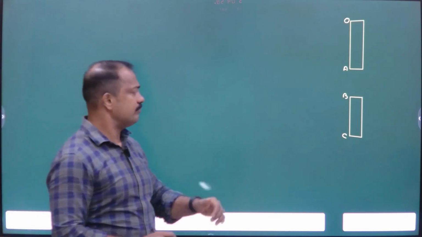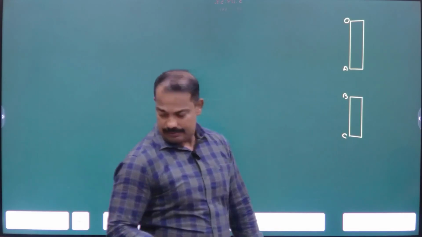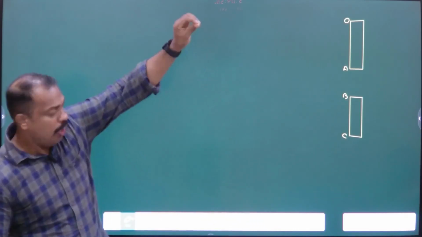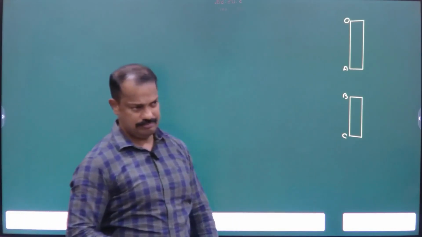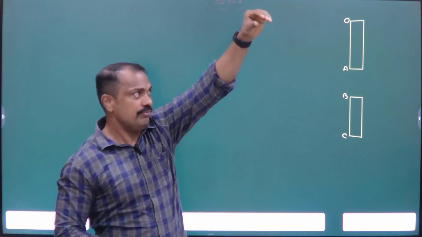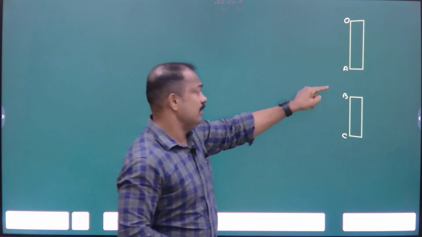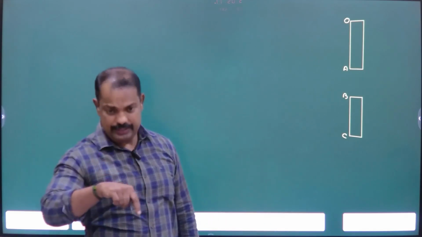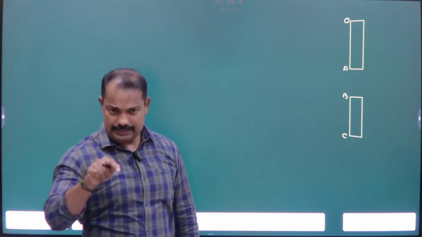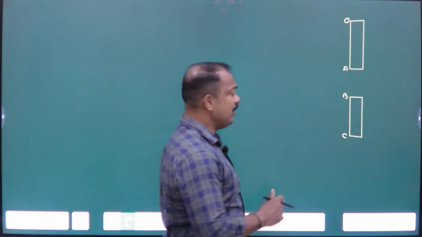सॉल्व नाउ? ठीक है? क्वेश्चन में क्या गिवन है? A ball is dropped from the top of the roof. The ball is falling downward. And to cross this window, this A to B, the time taken by the ball is equal to 0.1 second.